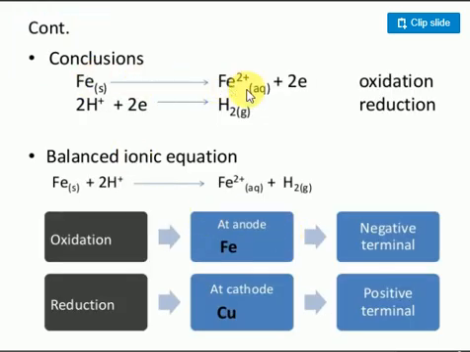Look at here. Iron lost 2 electrons, oxidation happens. Hydrogen gains electrons, reduction happens. So when you balance the chemical reaction, Fe plus 2H plus ion gives rise to Fe2 plus and H2 gas. Iron undergoes oxidation, negative terminal. Reduction happens at the cathode, copper, the positive terminal. Reduction, positive terminal. Oxidation, negative terminal only.